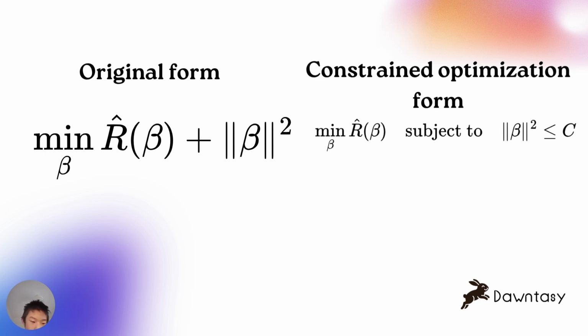The soft constraint is make both as small as possible, and then the hard constraint form, or the constrained optimization form, which is equivalent, is essentially saying make the loss as small as possible, but follow the condition that the complexity must be smaller than some budget.